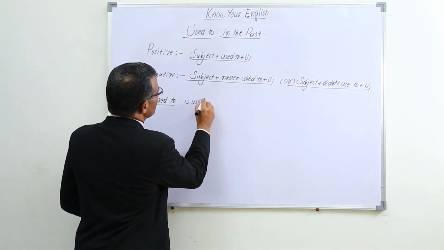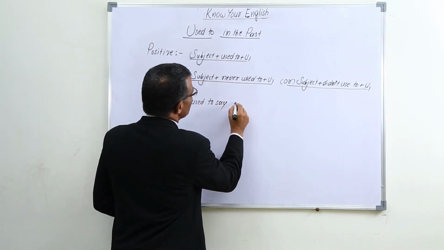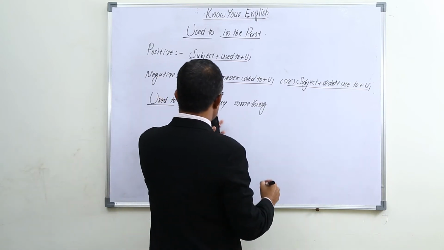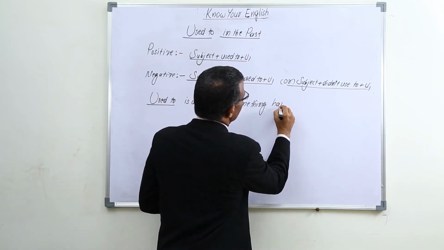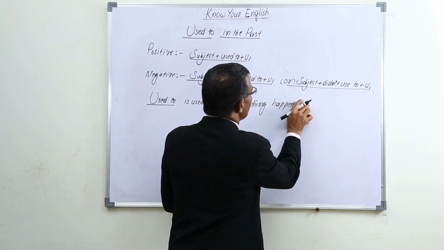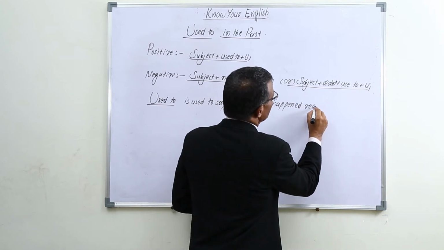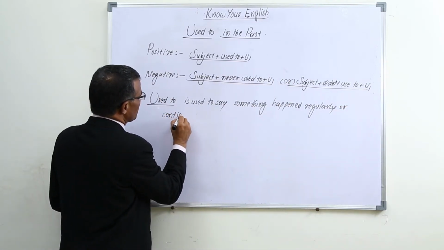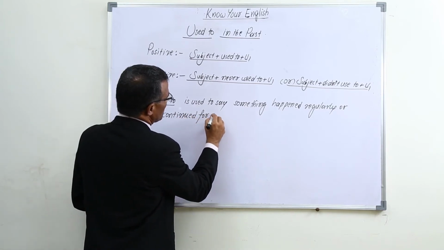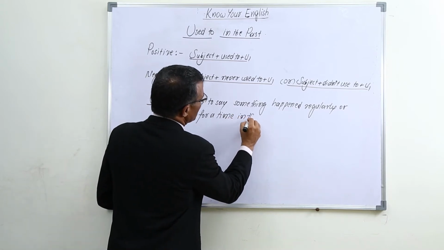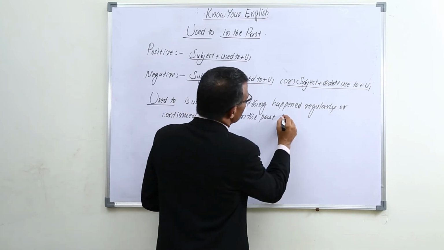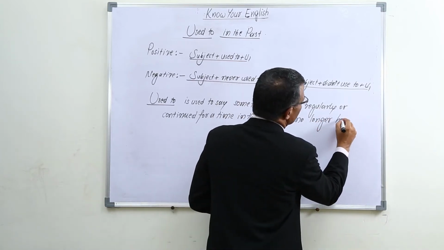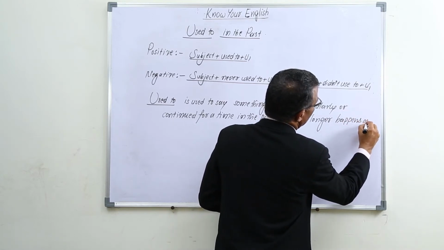Used to is used to say something happened regularly or continued for a time in the past, but no longer happens or continues.